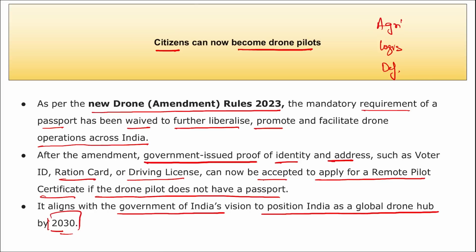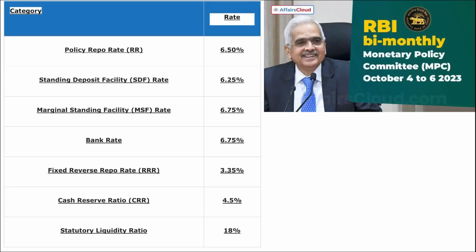Right? Next, remember recently RBI's fourth bi-monthly monetary policy for fiscal year 24 was released. And here the GDP estimate was released, and LAF, what is this LAF?